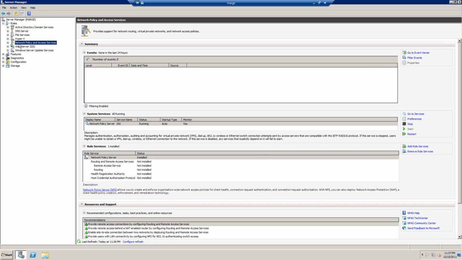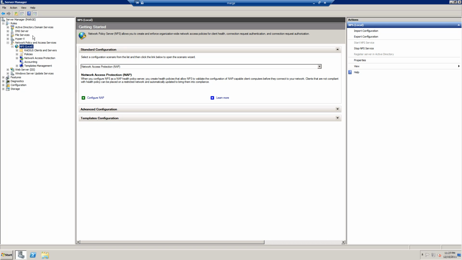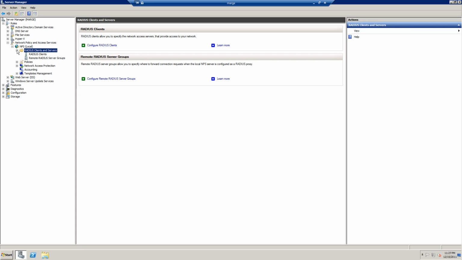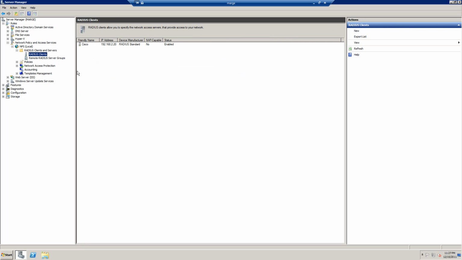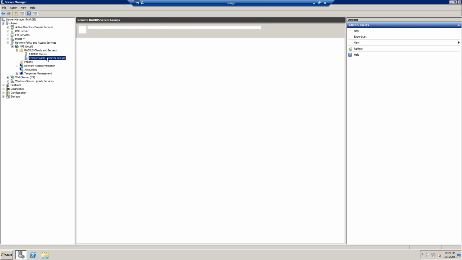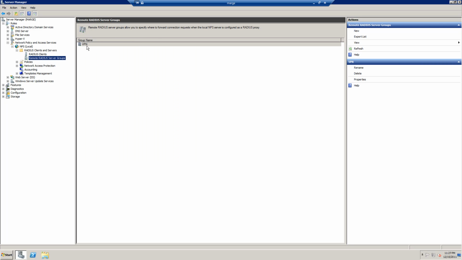So to start out with the NPA and NPS, this is our Radius server that we use for the VPN authentication. And as you can see here, this is our Cisco router that's using it. And then we have a group called VPN. So any user that is in this VPN group from our Active Directory security groups will be allowed VPN access.